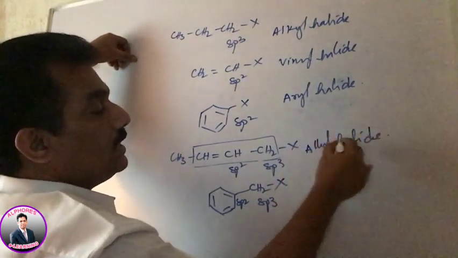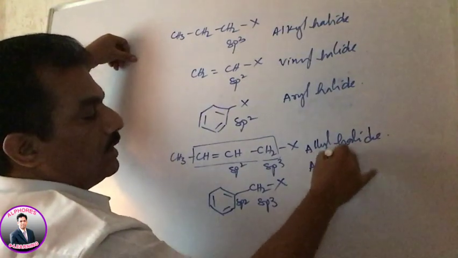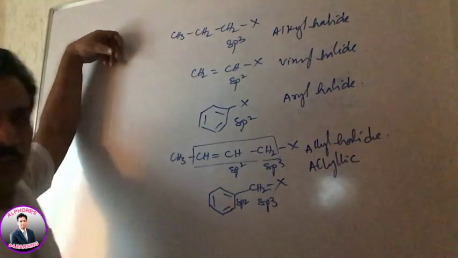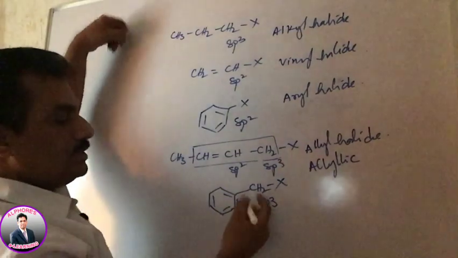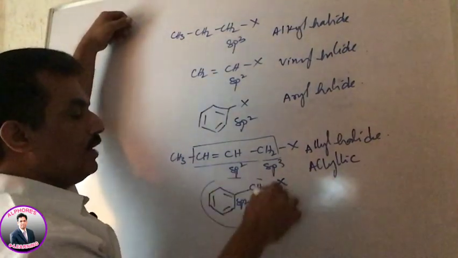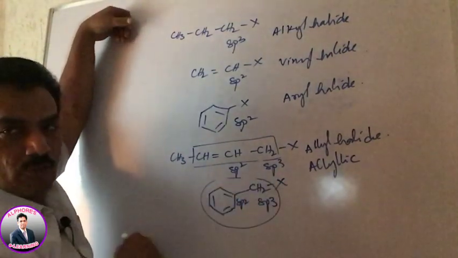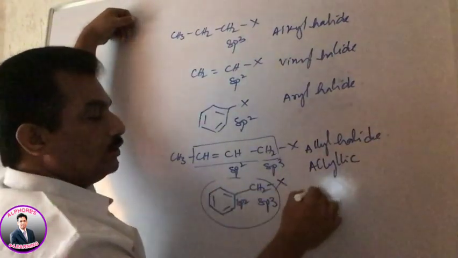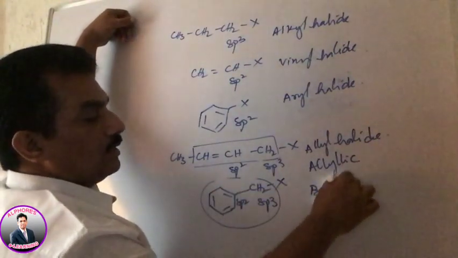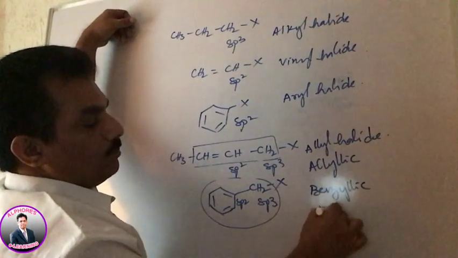Simply, you can consider them allylic halides. And this group, where benzene is attached to one carbon, that carbon group is known as benzylic, or simply benzyl